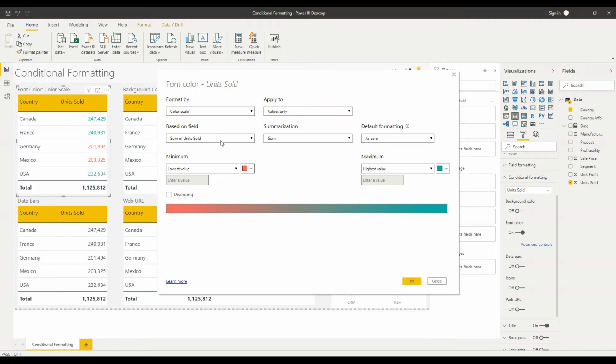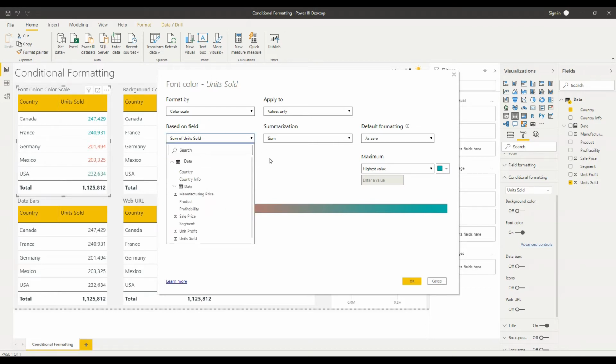And next, I'm going to go down to my based on field here. So you can see that at the moment I'm based on a sum of units sold. So that is the field and the aggregation that makes up the values that we have in this column here. And I could change that to another field if I wanted. So it could be that I want to format the country field, but format it based on sum of units sold. And so you can choose a measure or a column to inform and to determine the conditional formatting on that particular cell, or that particular field even.